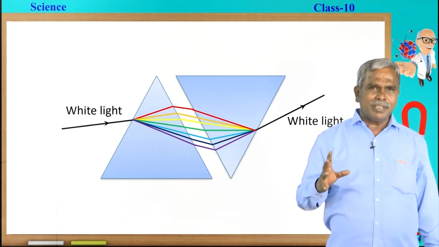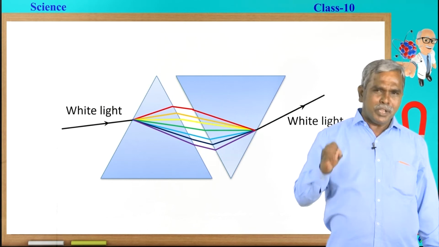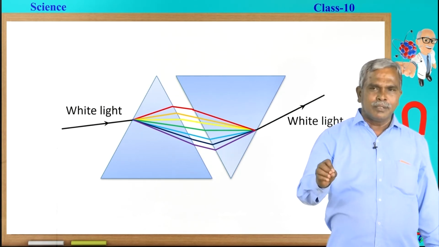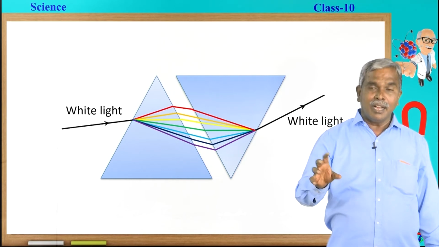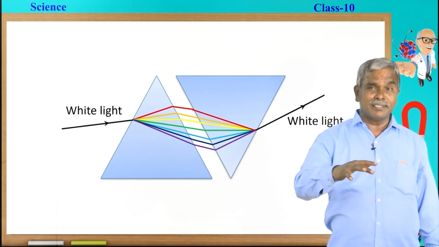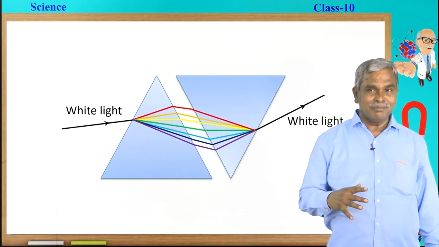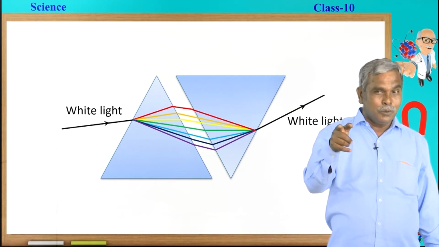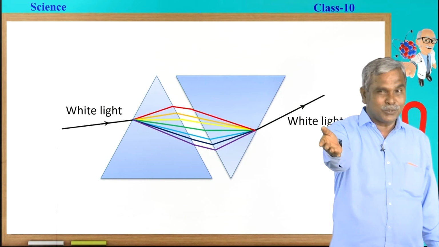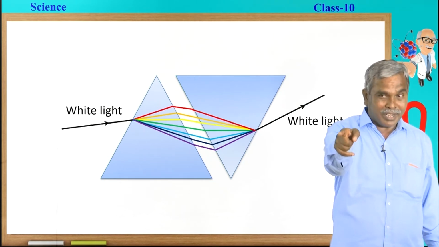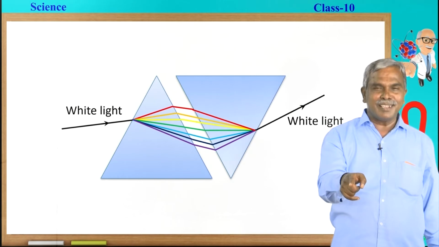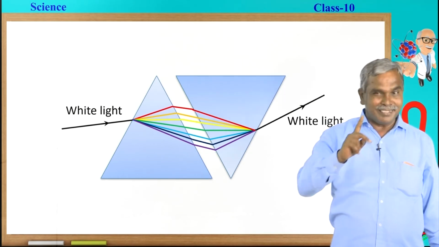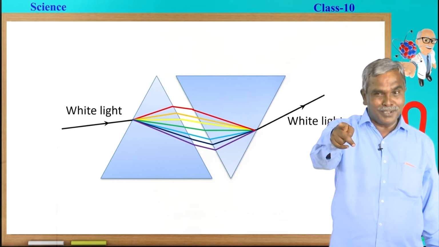To see the 7 colors, is it necessary to always keep a prism in your pocket? Or have you seen the 7 colors anywhere in nature? Yes, I am getting an answer from a student. Okay, please express it, my dear student. Yes, you are right. The 7 colors can be seen in the rainbow. Let us say thanks to the student who gave the answer.